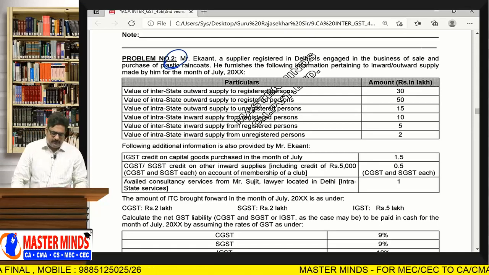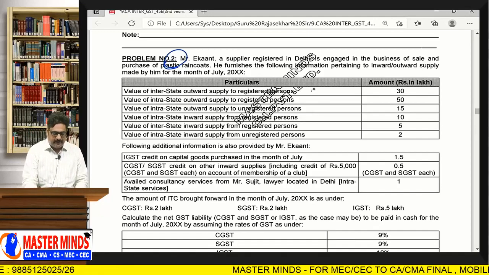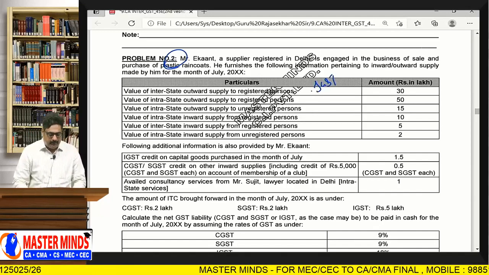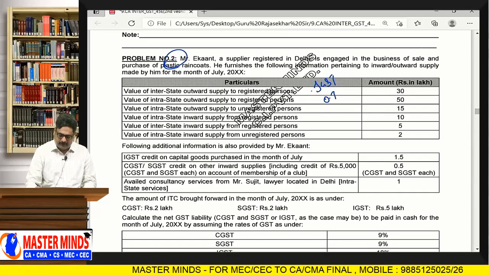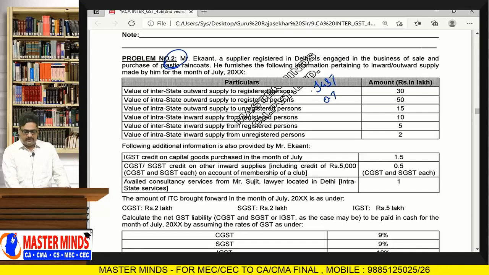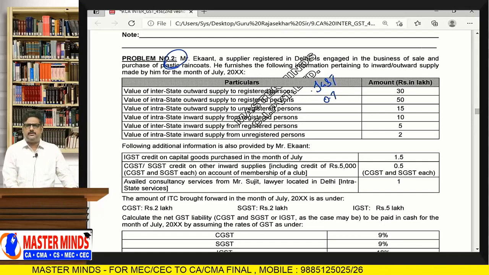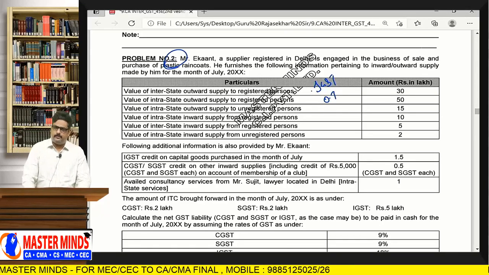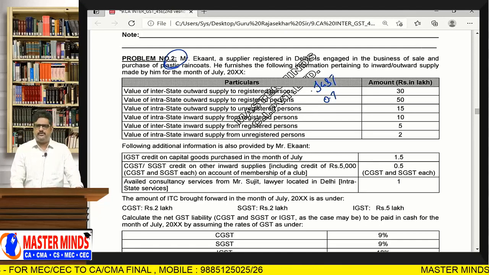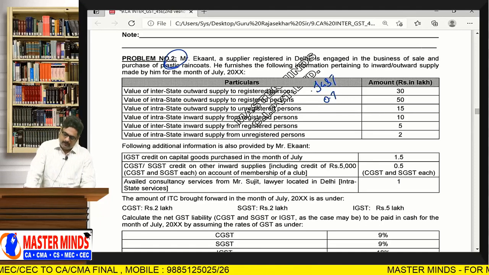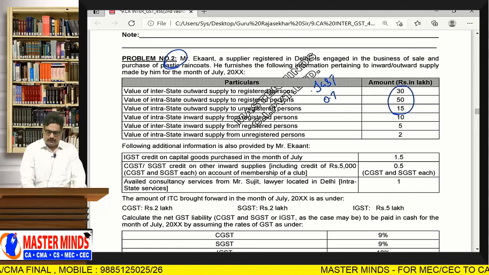Value of interstate outward supply to registered persons, that means interstate sale, IGST is needed to be paid. Intrastate outward supplies, CGST plus SGST is the output tax payable. And intrastate outward supplies to unregistered persons. It is immaterial to whom you supplied the goods. They can be supplied to registered persons or to unregistered persons also. In all these 3 cases, definitely GST is to be paid.